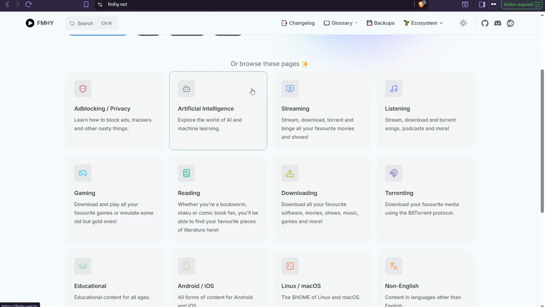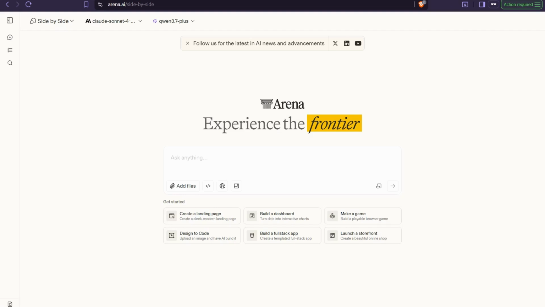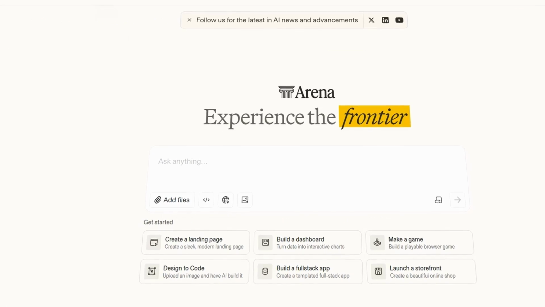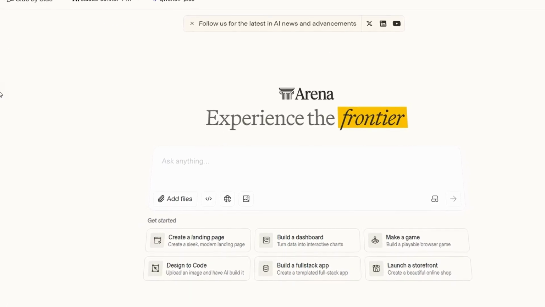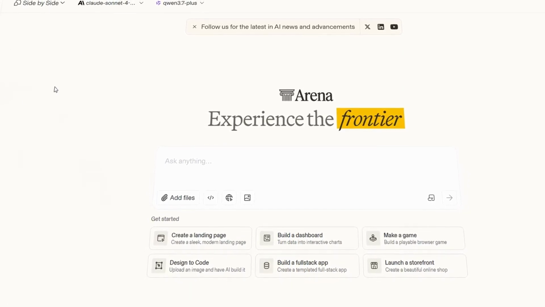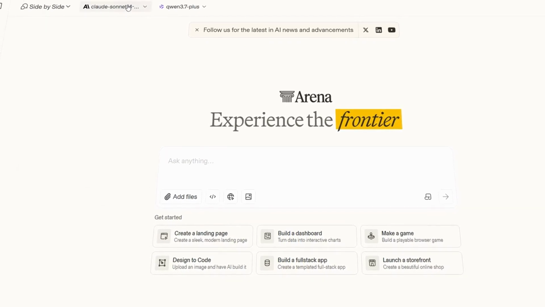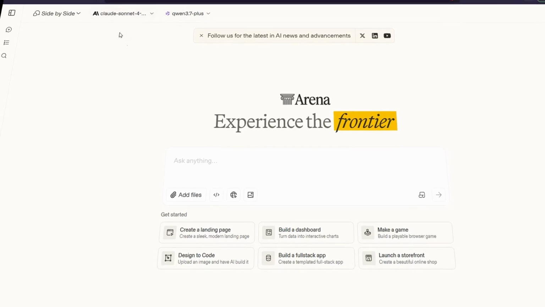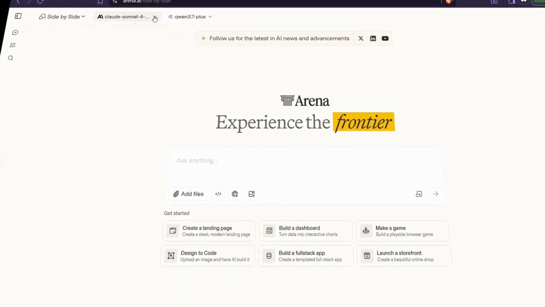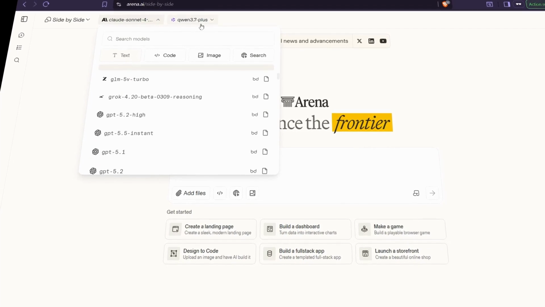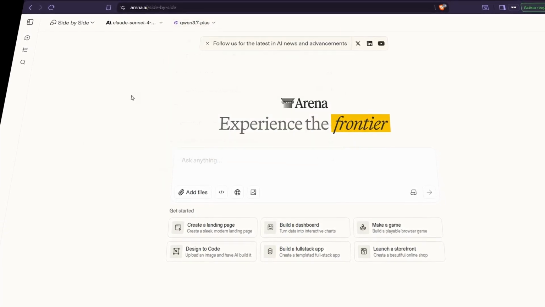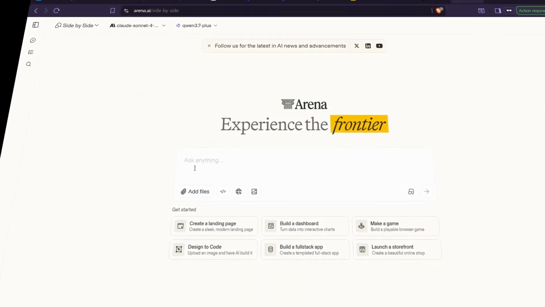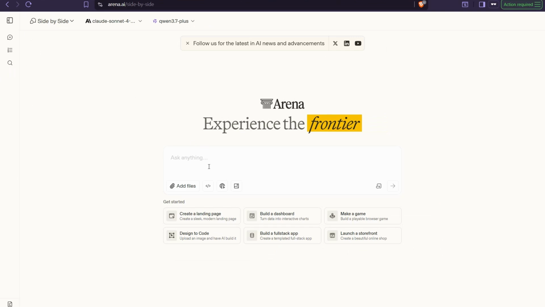And the last website, for sure, is arena.ai. Here you can find many chat models with head-to-head comparison of their results. You can go side by side to compare the results of two different models. Then you can insert your prompt to generate your images, generate ideas, and so on.